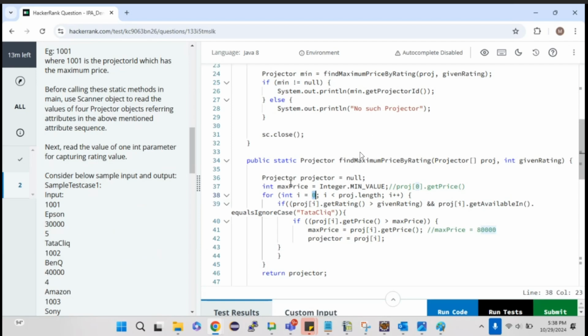If not, then initially you need to check whether the array is empty or not, and only then get into that. Otherwise, right away you need to return. Yes, that you can do. You can first check whether any values are present in the array, and then do all these things. Yes, the next.